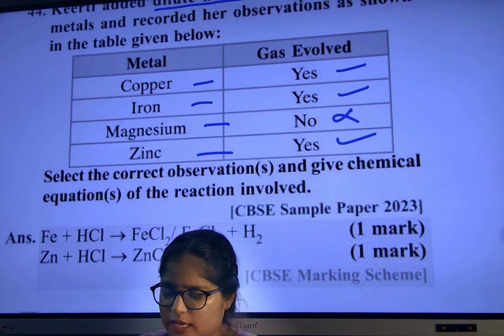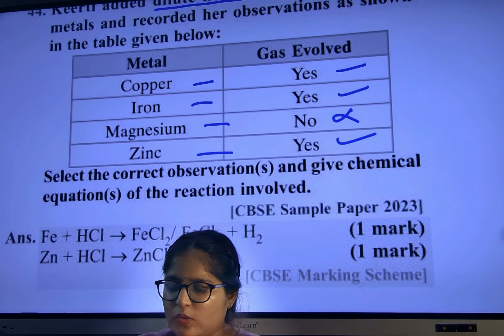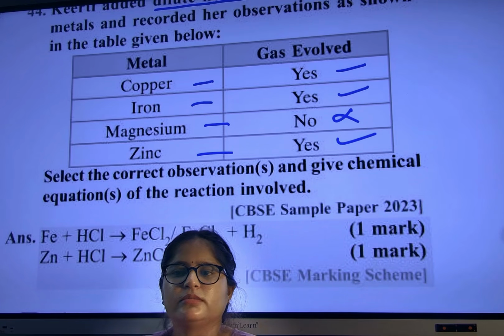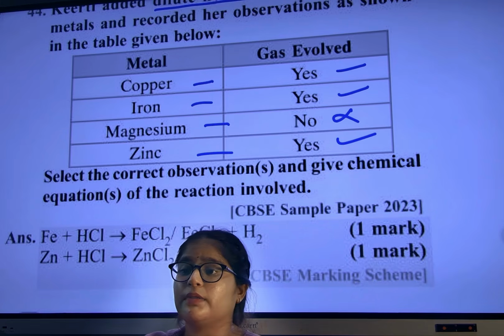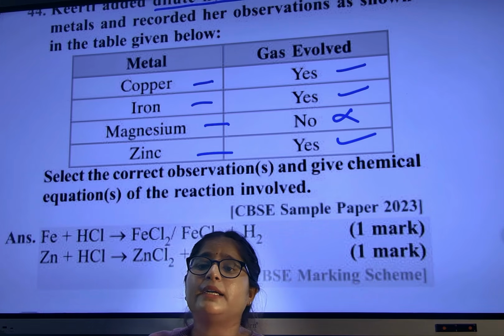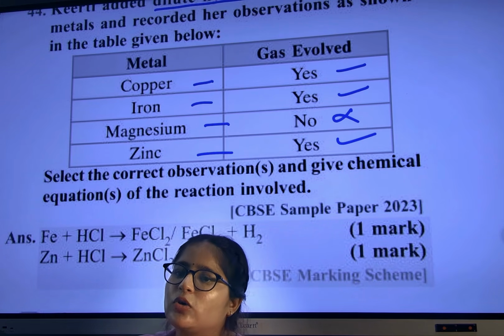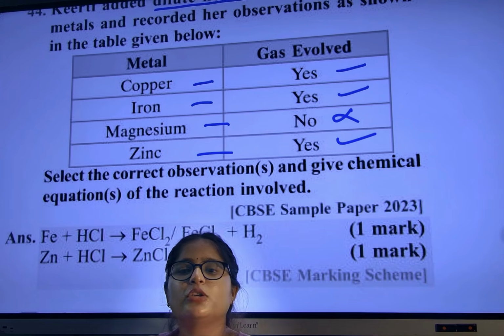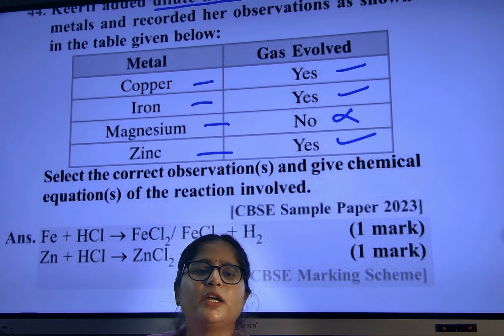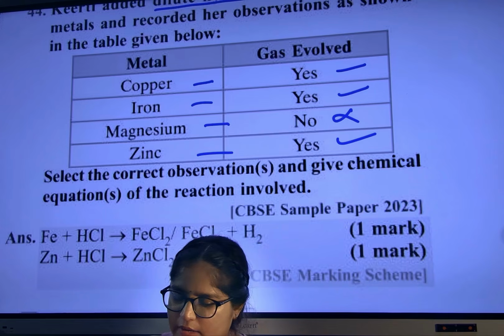So how will you write down the answer? You will write down the answer, whoever will be highly reactive. I have taught you just now the reactivity series. So the most reactive metal will displace hydrogen gas. The most reactive metal will release hydrogen gas. So who all are releasing here?